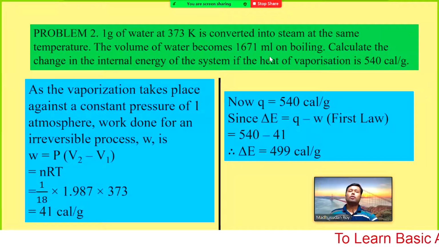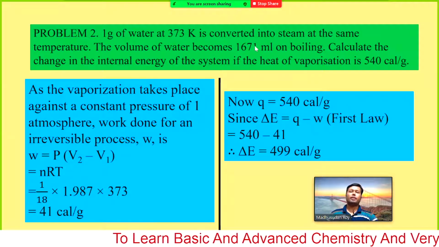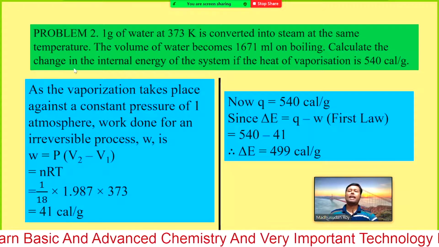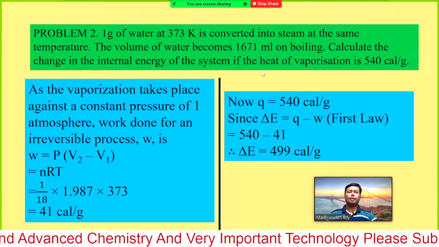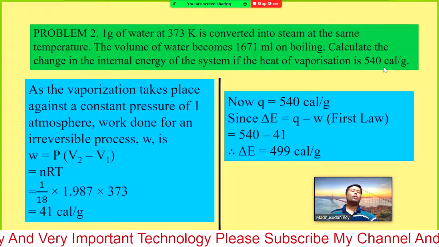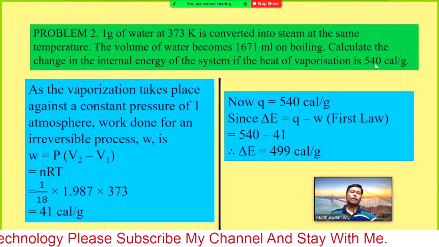So now we have the final volume. Initial volume 1 milliliter, final volume is 1671 milliliter on boiling. Calculate the change in the internal energy of the system if the heat of vaporization is 540 calorie per gram. The heat of vaporization is given.